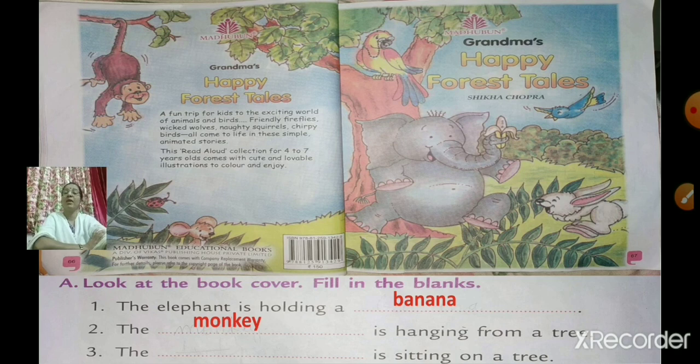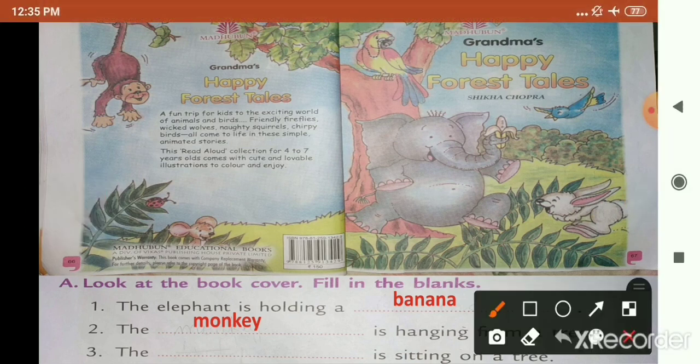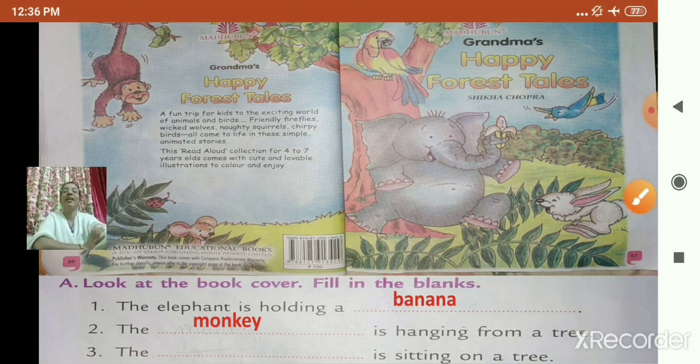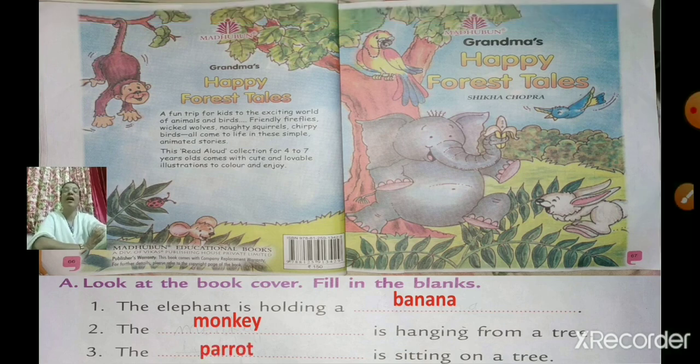Okay? Now, number 3. The dash is sitting on a tree. Now, see who is sitting on a tree. Just find out who is sitting on a tree. Yes, can you see here? Which bird is that? The dash is sitting on a tree. Which bird is sitting on a tree? It's a parrot. The parrot is sitting on a tree.